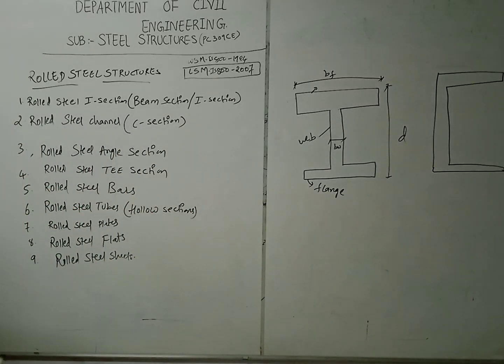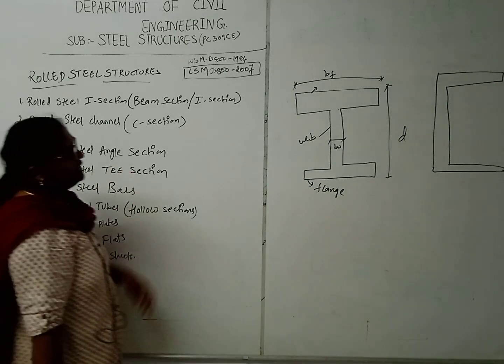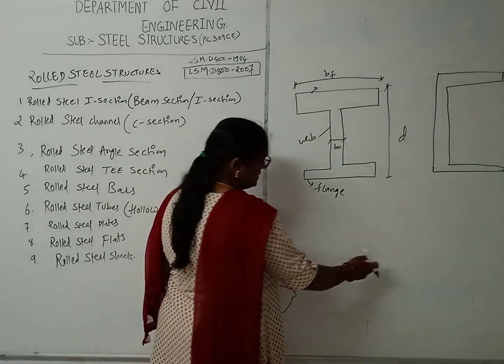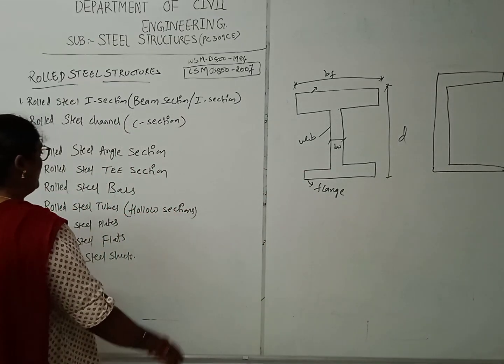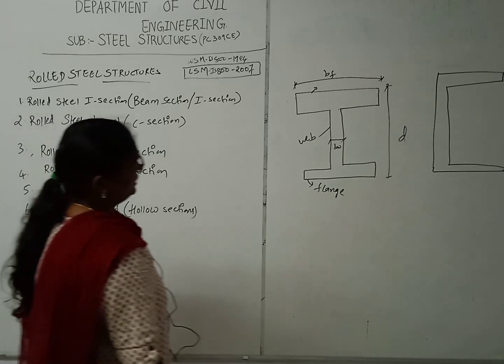And the third one is the rolled steel angle section. What is called a steel angle section means we will be forming one angle here.